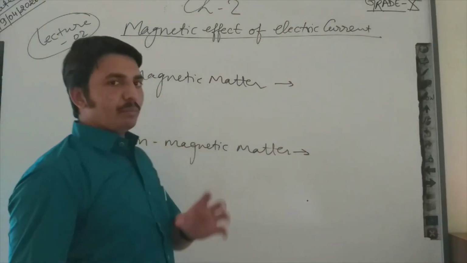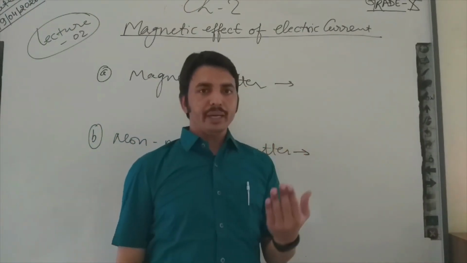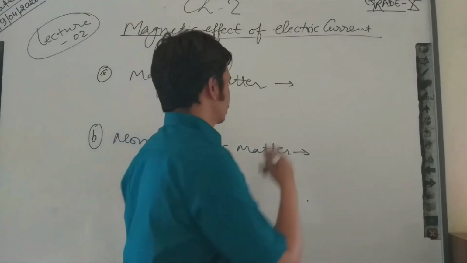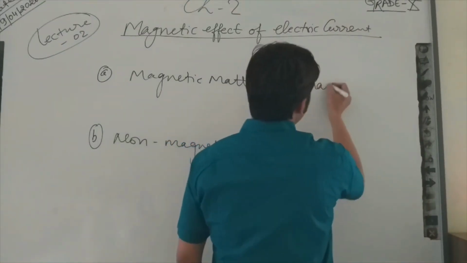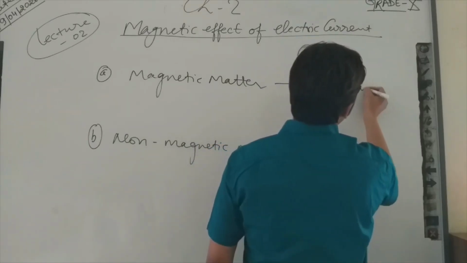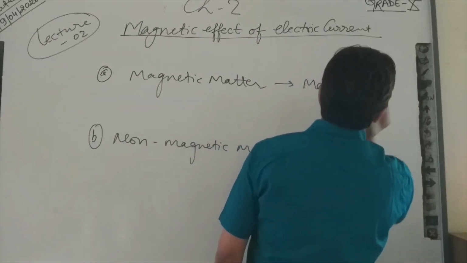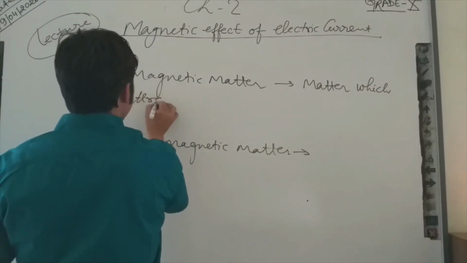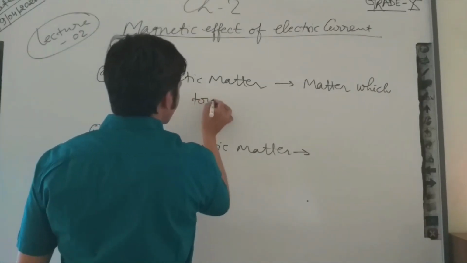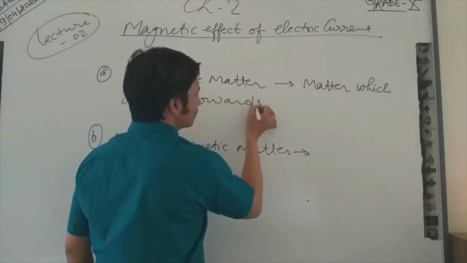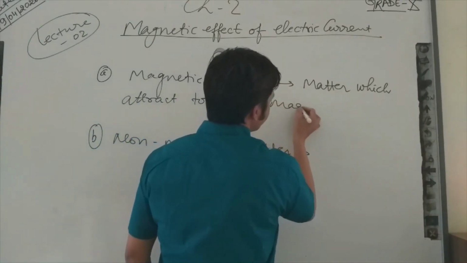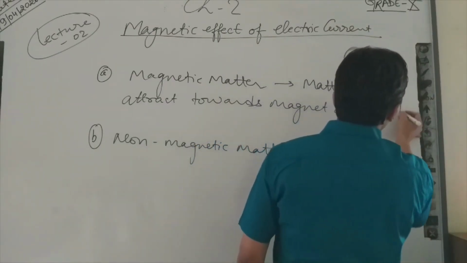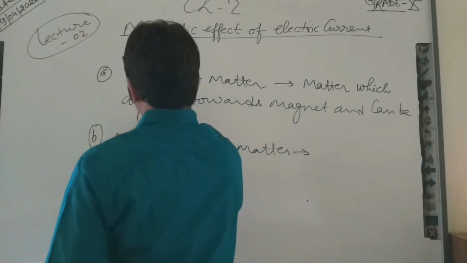Magnetic matter is matter which shows the property of a magnet: matter which is attracted towards a magnet and can be magnetized.